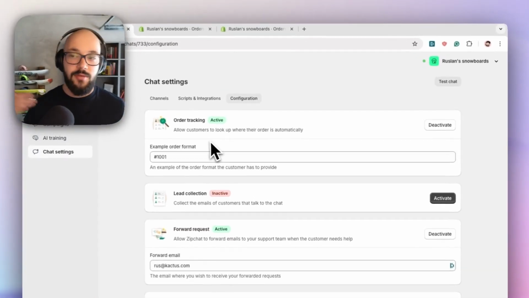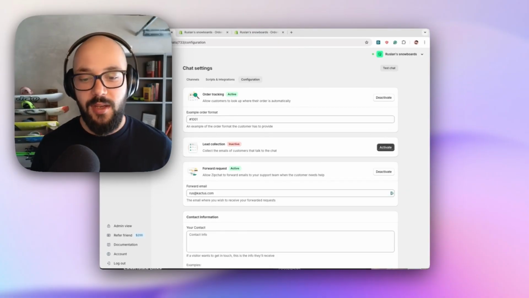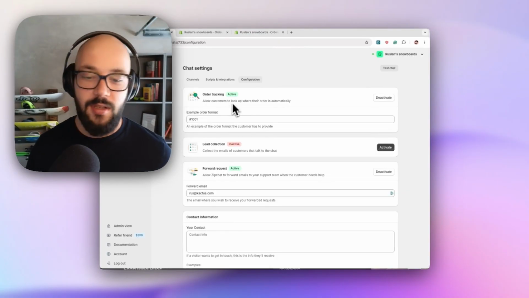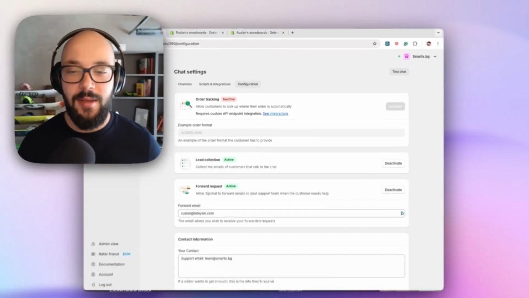On the backend, you can go to chat settings, configuration, and enable this feature. If you're using Shopify, we connect to your Shopify store automatically. If you're not using Shopify, but using another system or your own custom system, you can still benefit from this feature by plugging into our API.